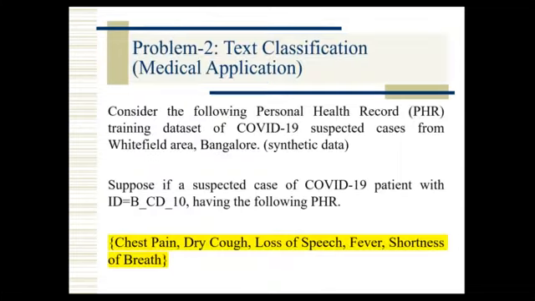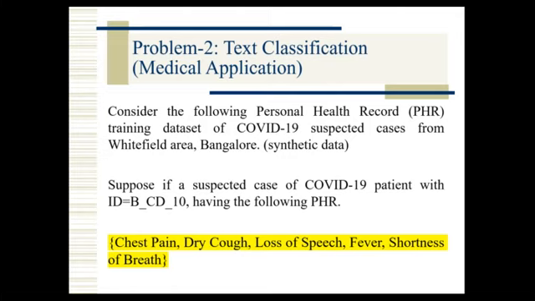Now we will see text classification. Text classification means, when you go to a doctor, we have records, and based on that record, how to classify the given data. Or maybe I got a mail, and I have to classify whether the mail is spam or not. So like that, we have text classification.